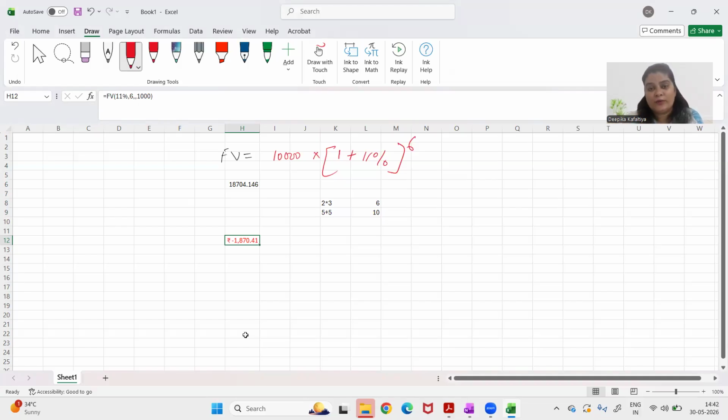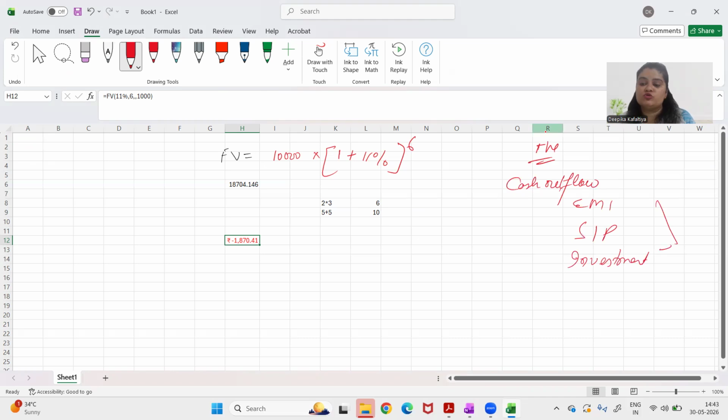The only difference is here it has given you the answer in minus. So minus is just a convention which is used by Excel to signify cash flows, right? So let me tell you what convention you have to use. Whenever you are talking about or using cash inflow, what is cash inflow? That money is coming into your pocket. Always keep the number in positive sign. Positive sign means don't put any sign in it. Enter the number as it is. Whenever you are talking about cash outflow, cash outflow means money is going out of your pocket, like you are paying any EMI, you are paying any SIP, right? You are doing any investment.